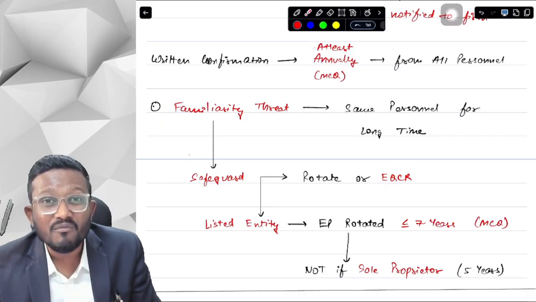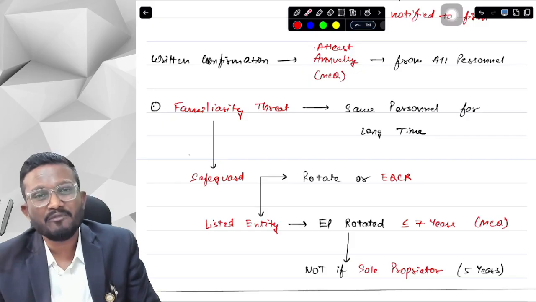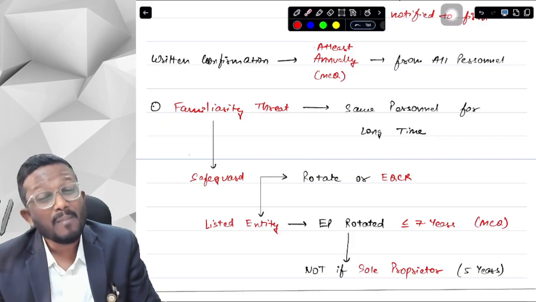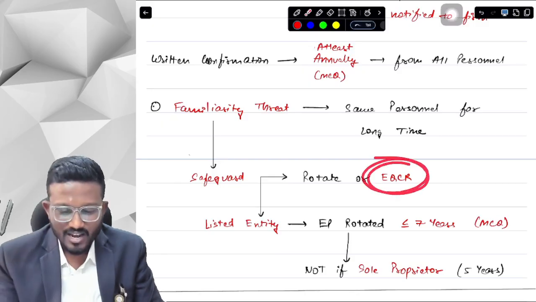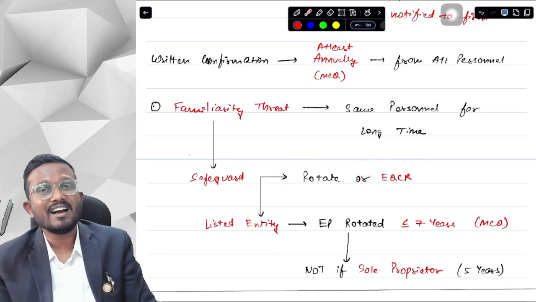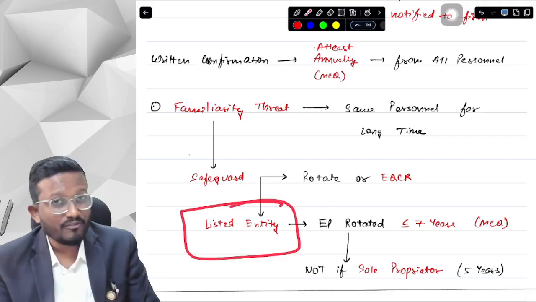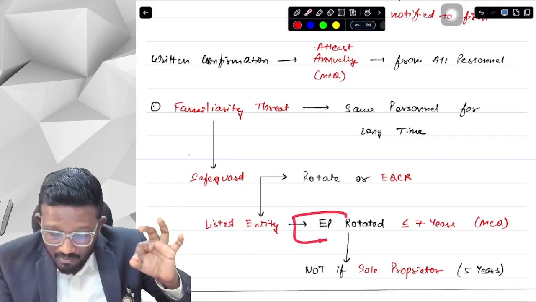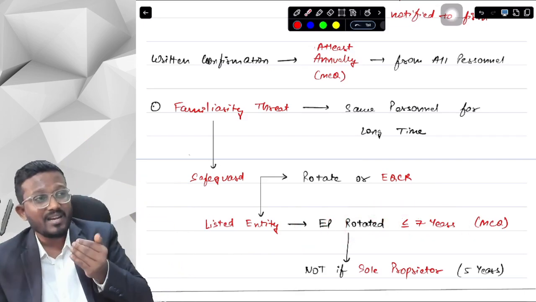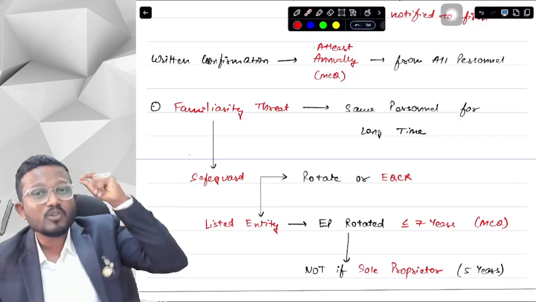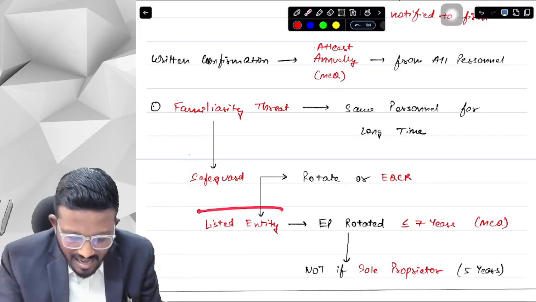This is someone you have to appoint who will review the quality control in your engagement, whether you are maintaining quality or not. Apart from the engagement partner, there will be another person reviewing the quality control of the engagement. So either you rotate the engagement partner, or you hire an EQCR so that he can ensure that you are working with quality. In case of a listed entity, the engagement partner should be rotated within 7 years. For a maximum of 7 years, I can be the engagement partner of that particular client. Post 7 years, another partner has to be the engagement partner if it is a listed entity.